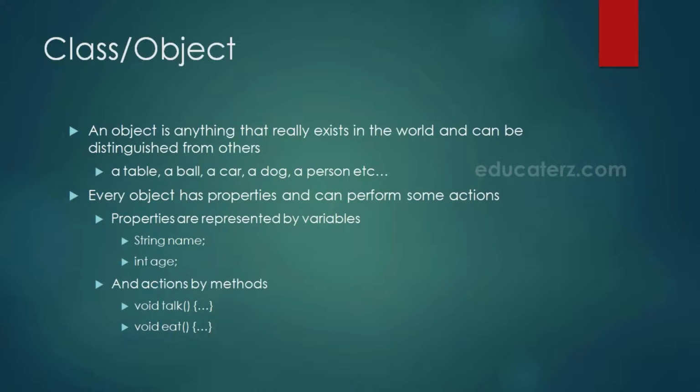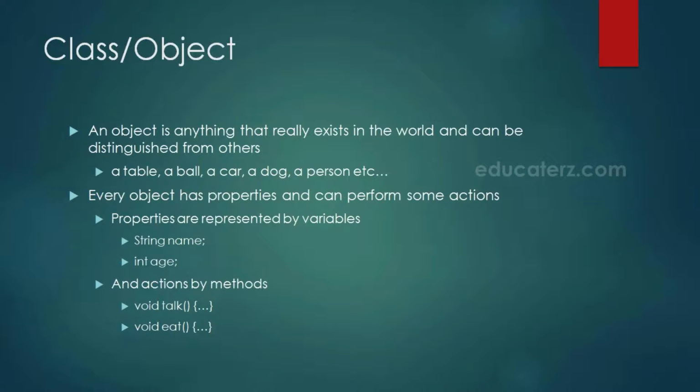Object is anything that really exists in the world and can be distinguished from others. For example, we can take a table, a ball, a car, a dog, a person, etc. Everything will come under object. Then what is not an object? If something really doesn't exist, then it is not an object. For example, our thoughts, imagination, plans, ideas are not objects because they do not exist physically.